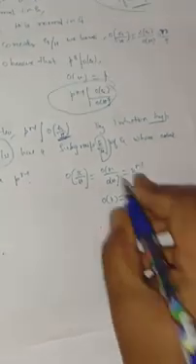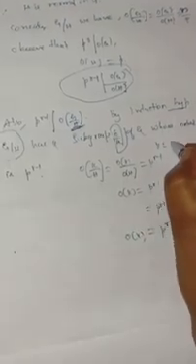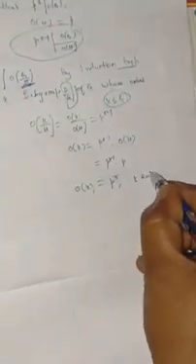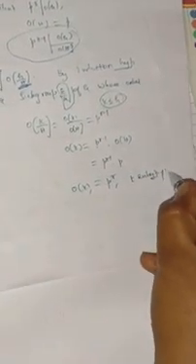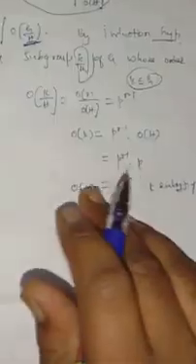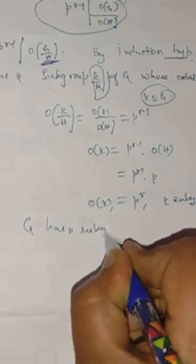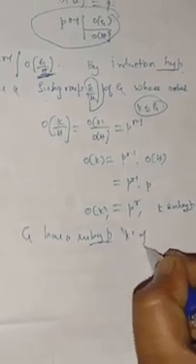Here observe that K is a subgroup of G. So clearly we have shown that G has a subgroup K of order p to the power of r. So this completes the proof by induction.